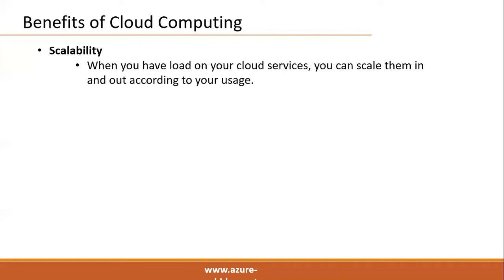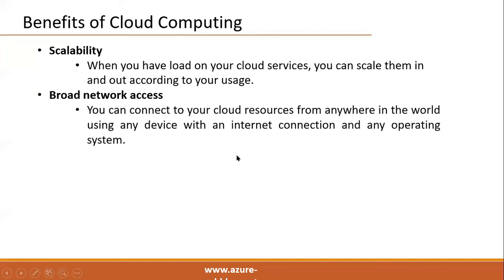If the CPU usage is above 70%, or the RAM usage is above 90%, I want to increase the RAM automatically. Without any downtime, we can increase the resources, which is a very major benefit of any cloud computing platform.